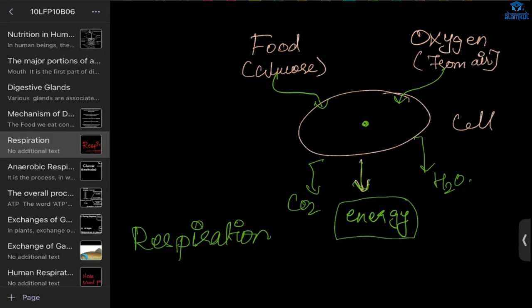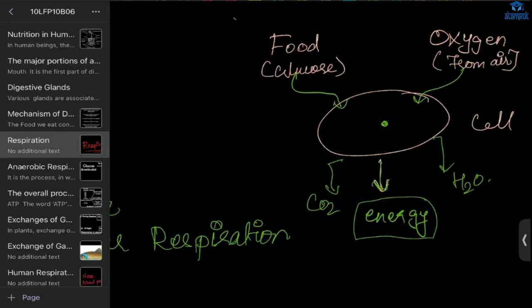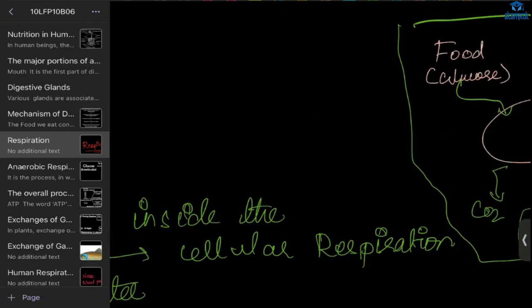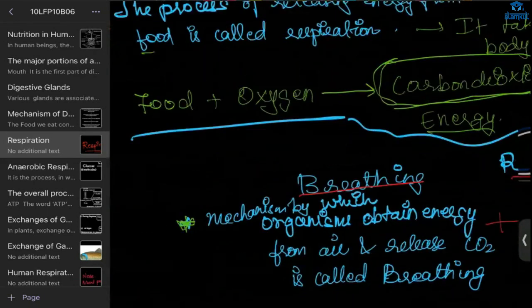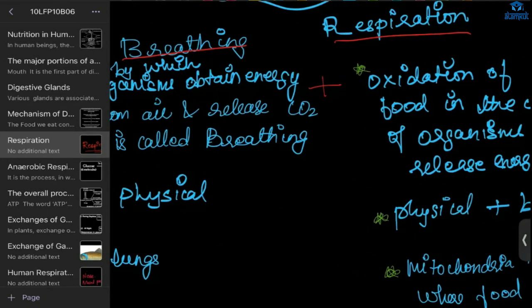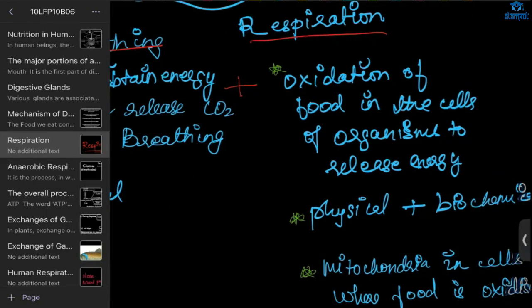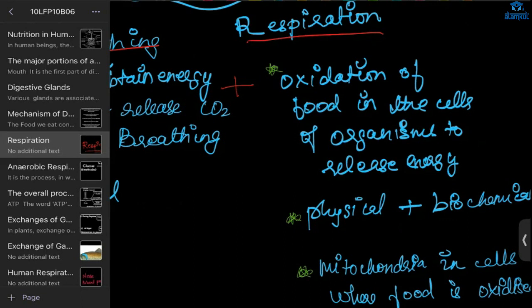And where does respiration take place? It takes place inside the cells of the body. This is the general idea of respiration. Now we have two things: breathing and respiration. Breathing is a mechanism, and respiration is the mechanism plus the oxidation of food in the cell, that is, the releasing of energy.